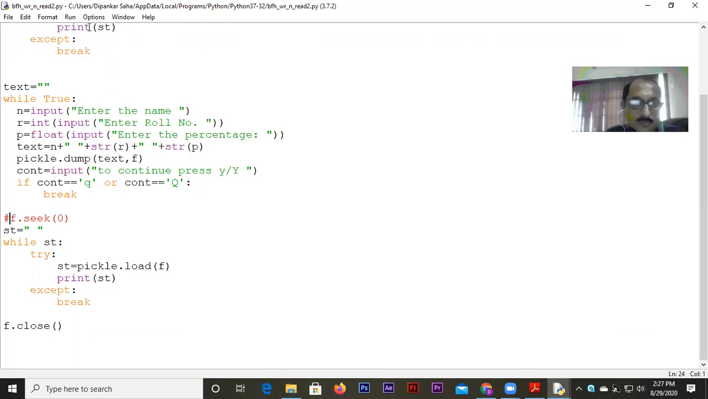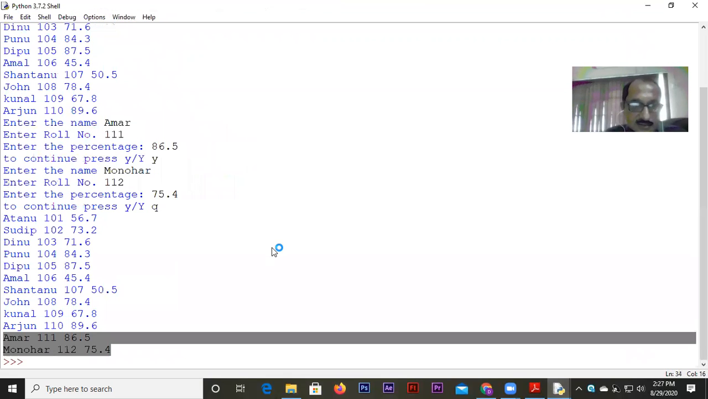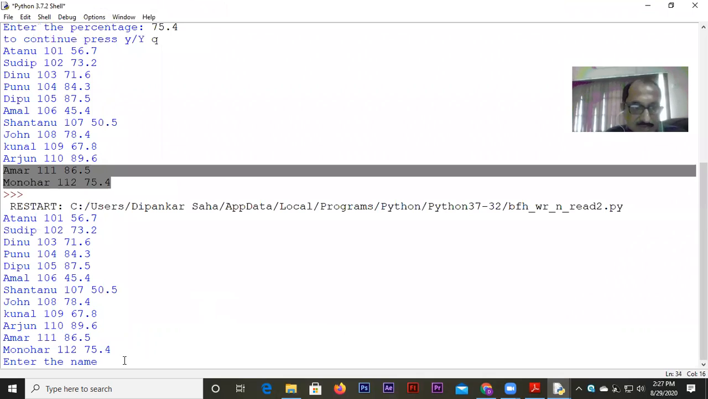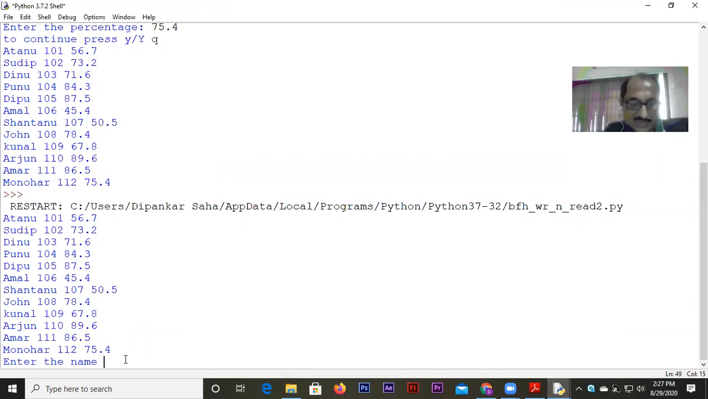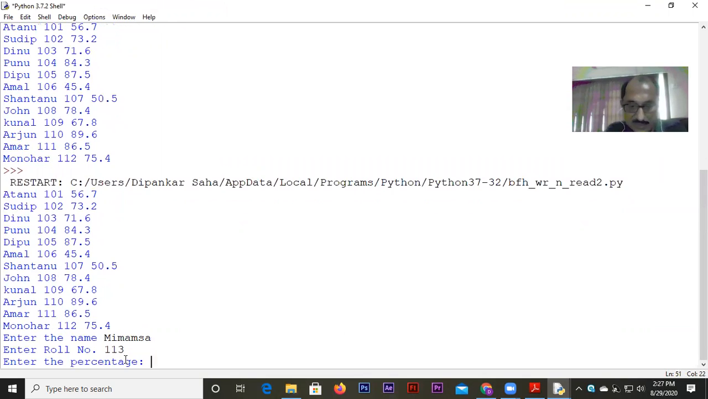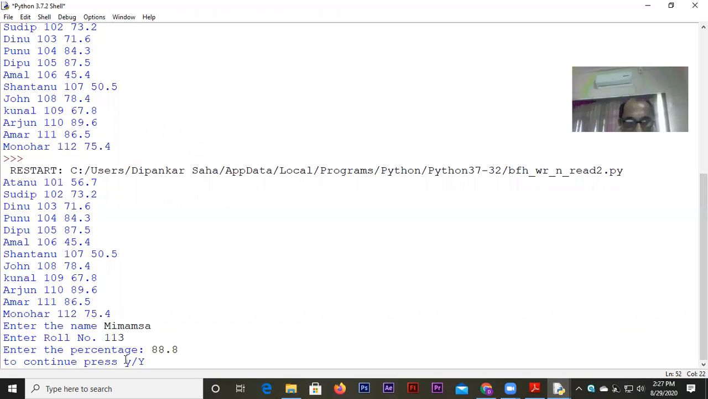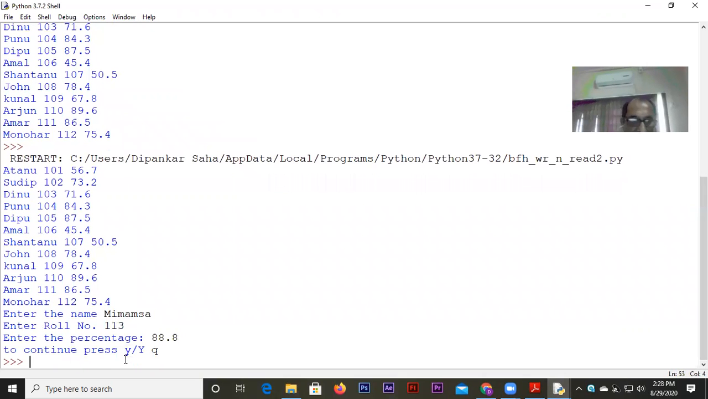So I'm running the program once again, right? I'm running it once again. Look at this. Imagine my name is now Mimangsa. Okay. And I wrote roll number, and I wrote Mimangsa's percentage. That's it. And I didn't want to continue after that, so I quit. Okay, now look at this. There is no reading. It's not reading at all.